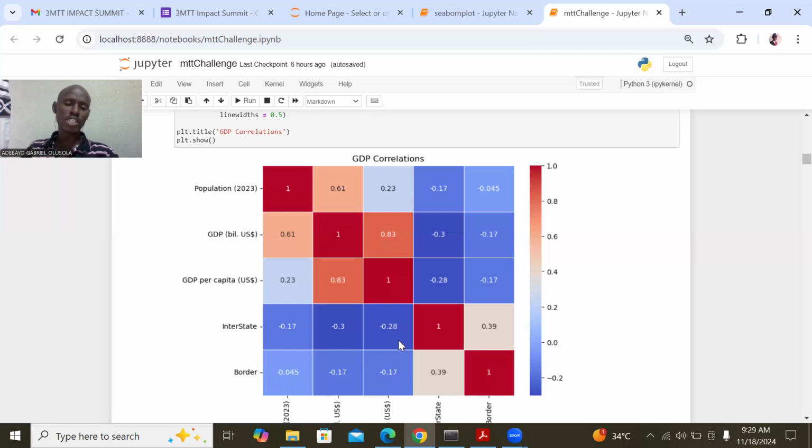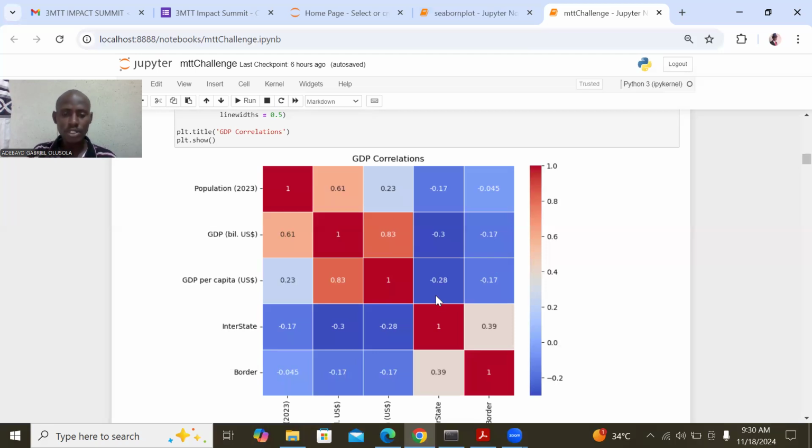So we don't need to wait until negative 0.28 reaches negative 0.8 or negative 0.9 before we start looking for a solution to that problem. The solution is that there should be resident registration of citizens, so that they are able to manage and plan for citizens, so that the money meant for indigenes will not be spent on non-indigenes, and they will be able to monitor and plan.